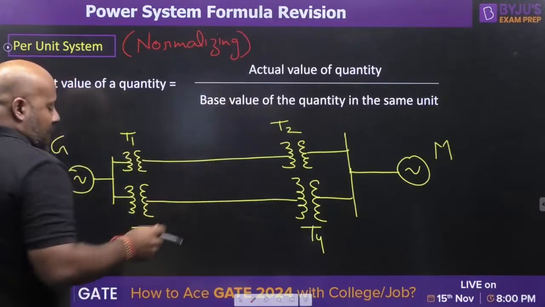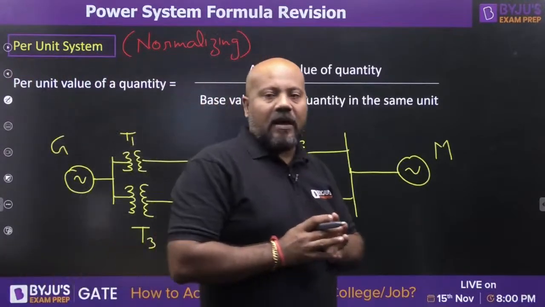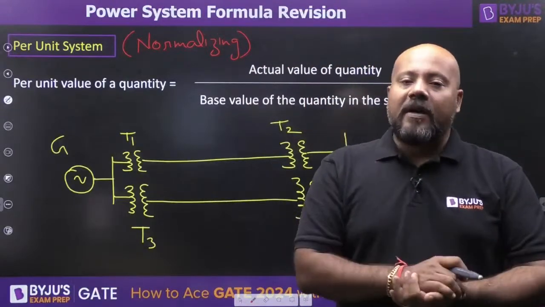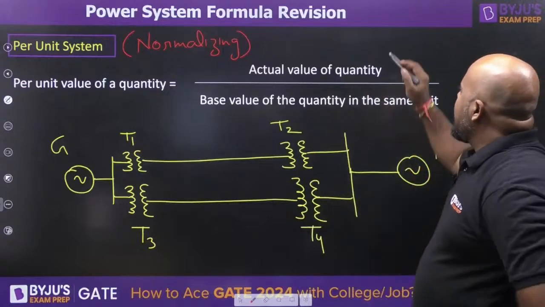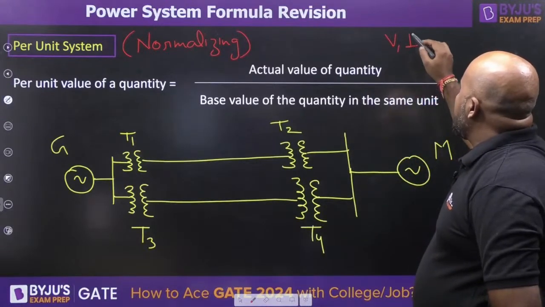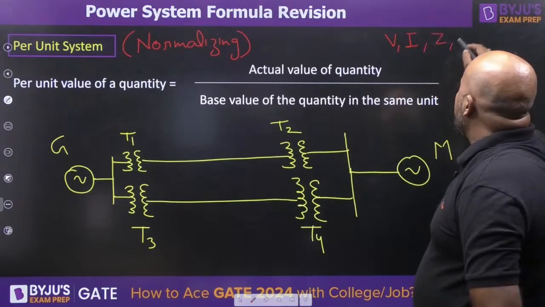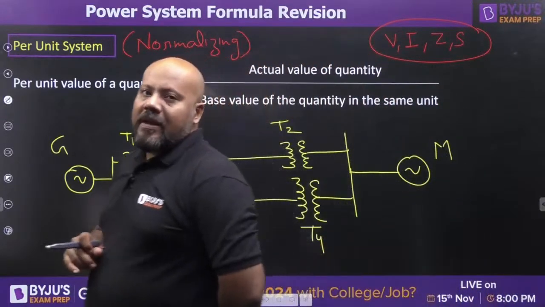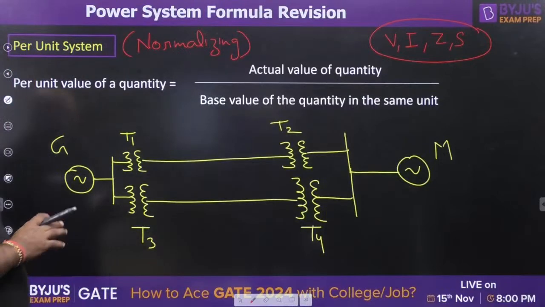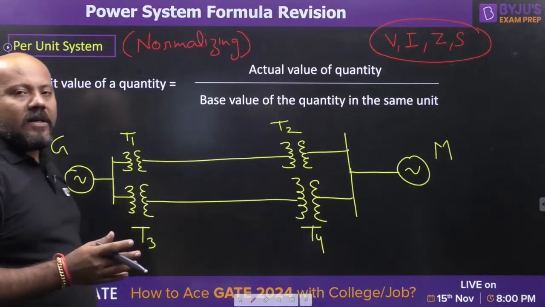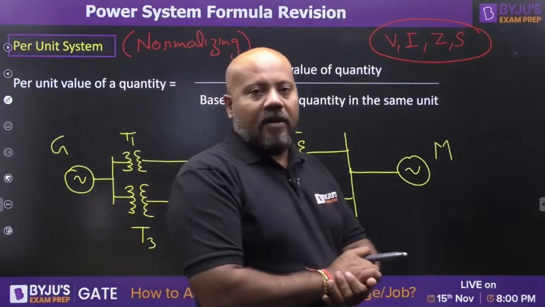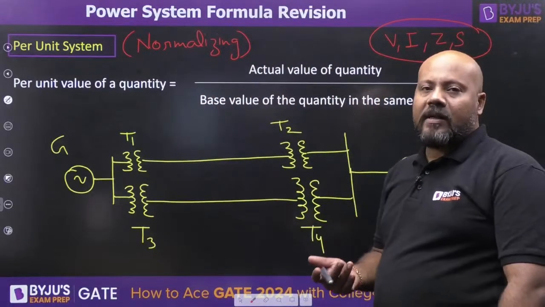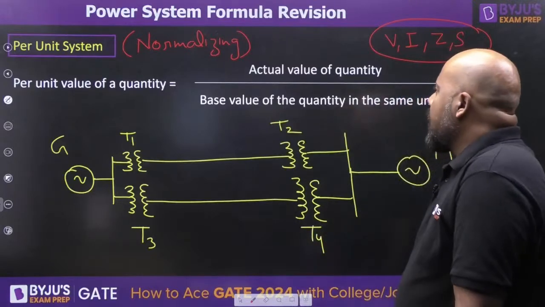Normalizing the system means we are going to select a base of quantities, and with respect to that base of quantities, we are going to represent each and every parameter of our system. When I say each and every parameter, I am interested in 4 parameters: voltage, current, impedance, and power. The voltage, current, impedance, and power at every node in our system, we can write by using those base quantities. So the calculations are going to be simple, and there are a lot of other advantages that we will discuss right now.